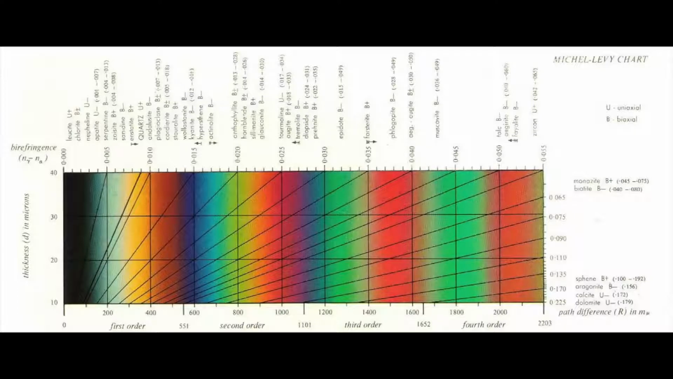On the chart, we see that the interference colors range from first-order grays and oranges to second-order vivids, and then into third- and fourth-order pastels. On the y-axis, we have the thickness of the material in micrometers. The cross-cutting lines connect retardation and thickness to the corresponding birefringence.